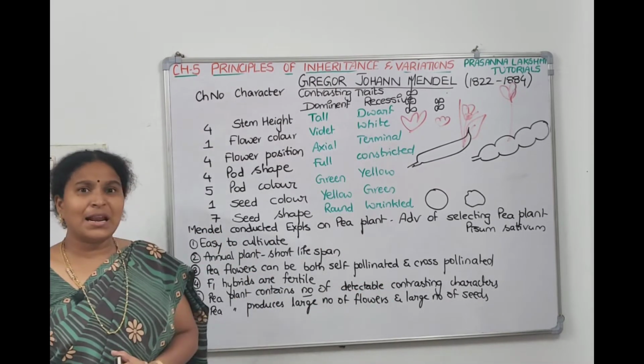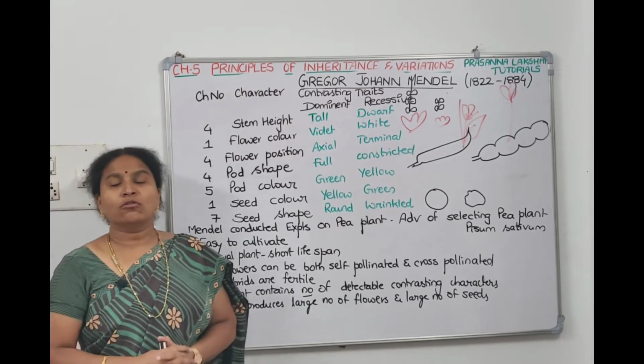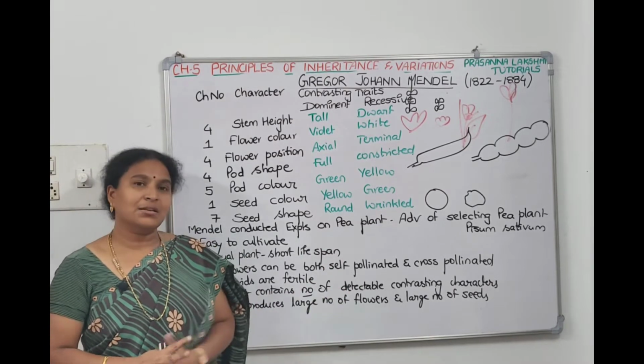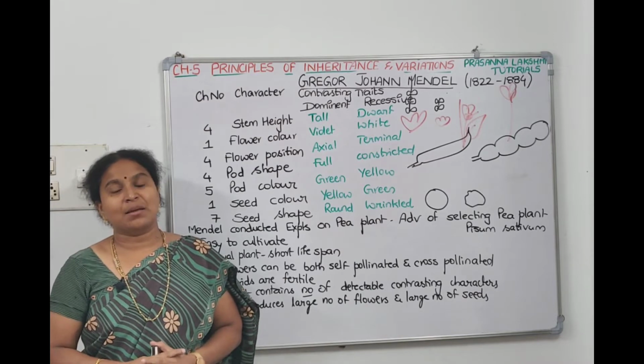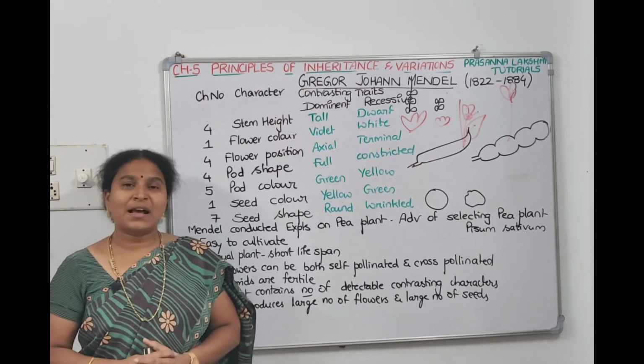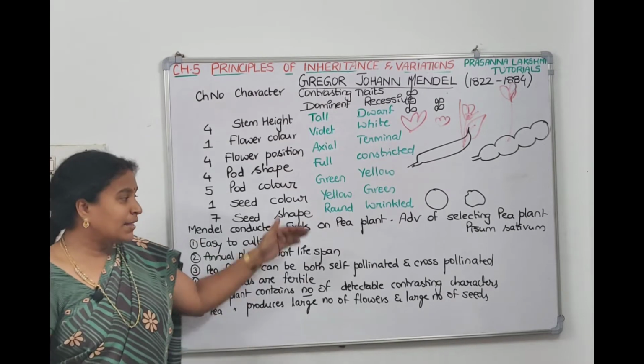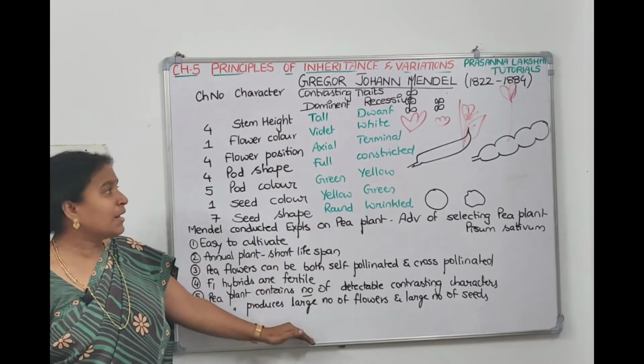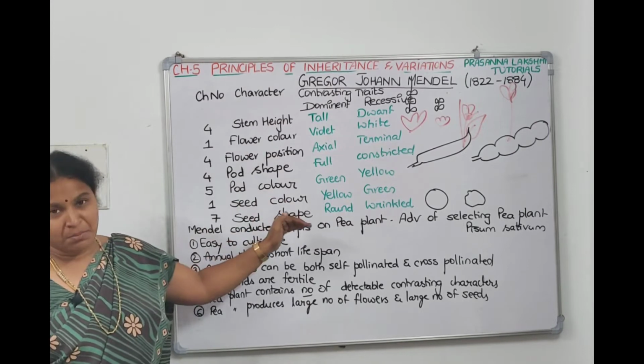The pea plant produces a large number of flowers, and those flowers get converted into seeds. That means his sample sizes can be huge and enormous, because each plant produces more flowers and seeds. So these are the advantages of selecting the pea plant, and these are the 7 characters that Mendel studied.